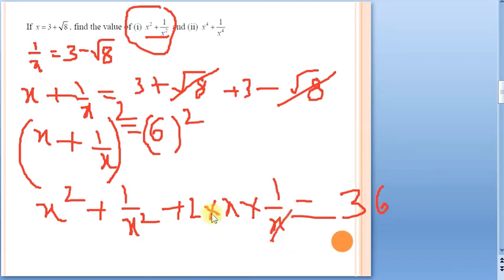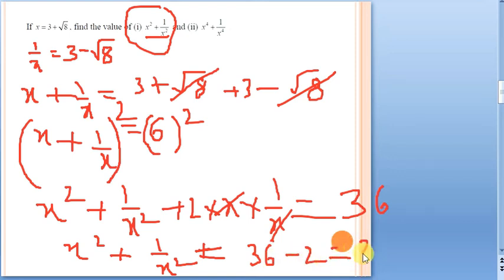Now x, can I cancel it here? So it is x square plus 1 by x square. This is what we want. What extra is here? 2. Send that to that side. What will happen? It will become minus 2. So just let me write it directly. 36 minus 2. What is that? 34. So what is the value of x square plus 1 by x square? It is going to be 34. So that is your answer. So the answer for this one is going to be 34.